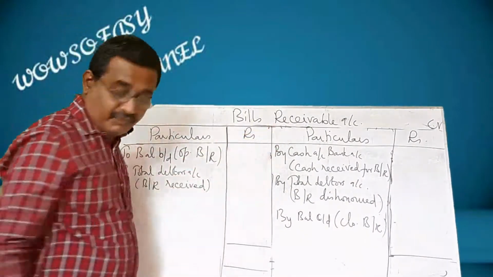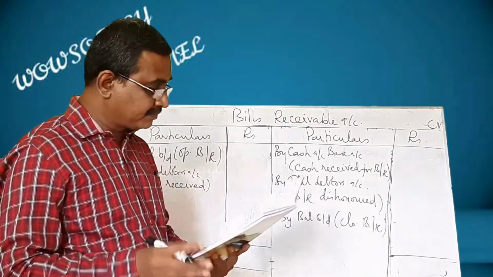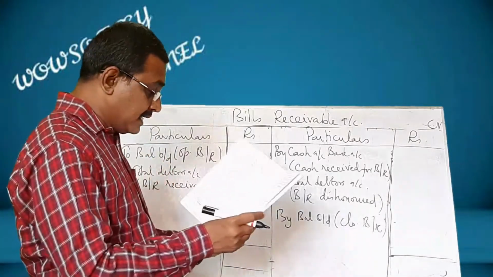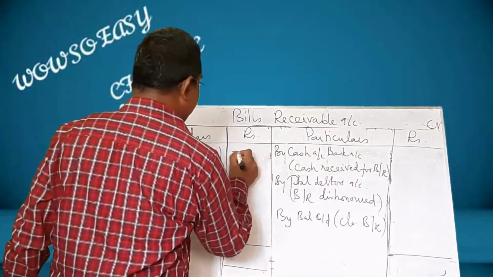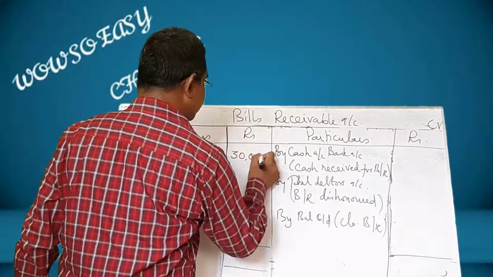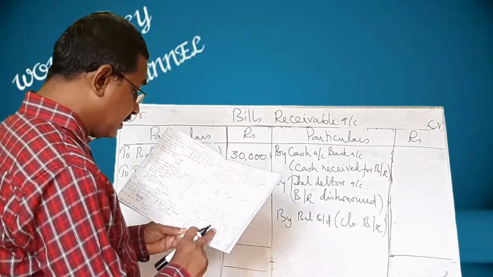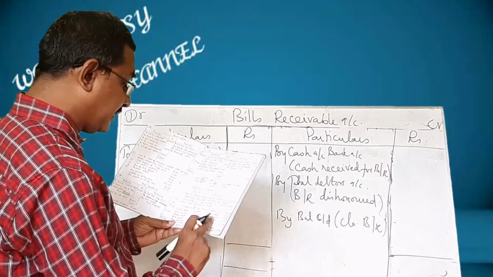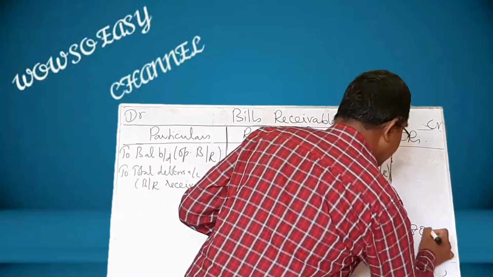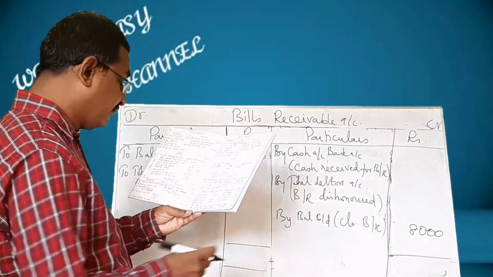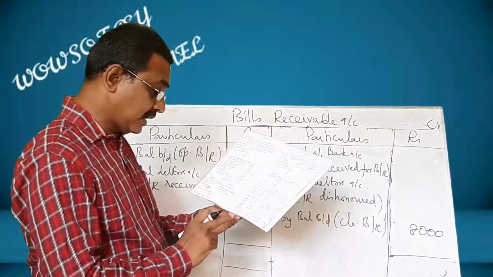I have written the format of bills receivable account, and from the problem let us take the opening balance, bills receivable 30,000. Here is bills receivable 30,000. And the closing balance of bills receivable is 8,000. This will be 8,000. And other information: cash received from debtors, that will be taken to total debtors account.